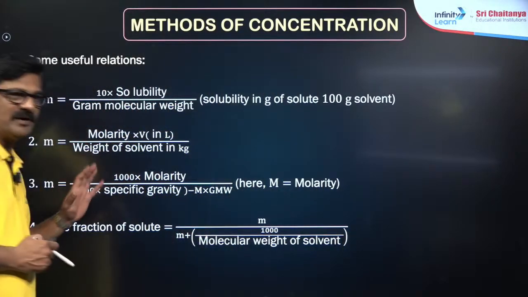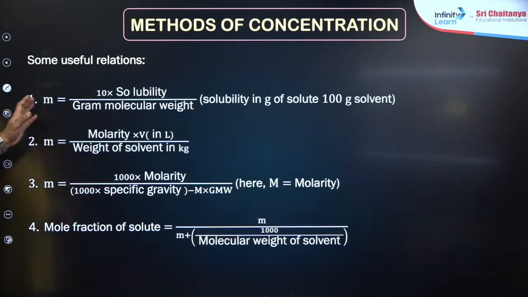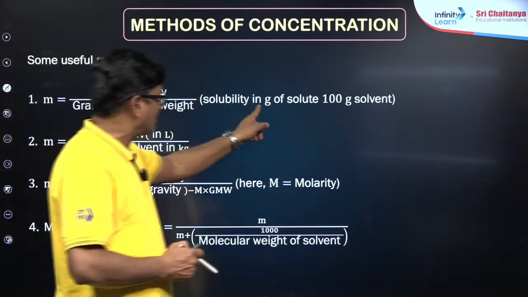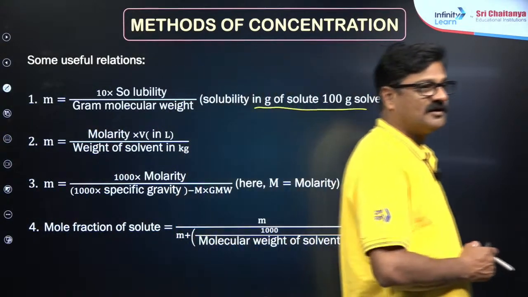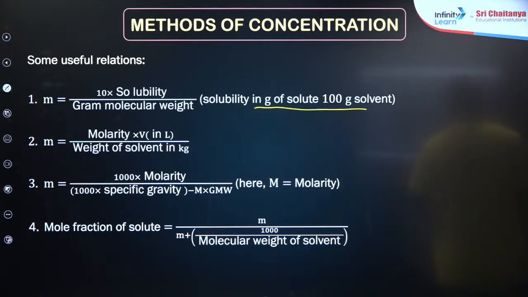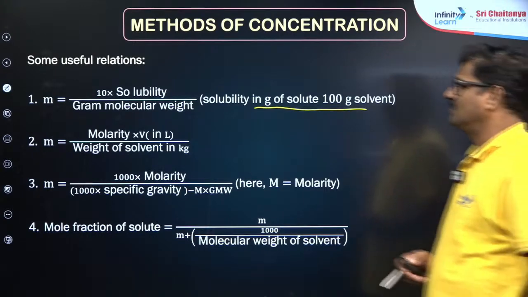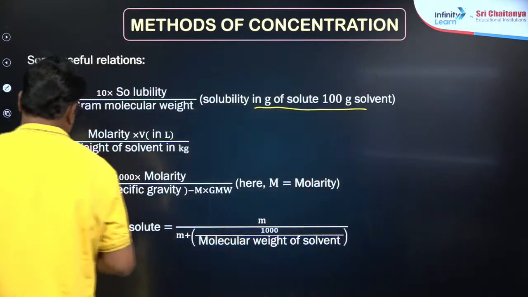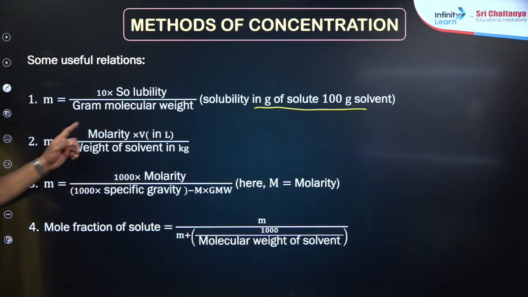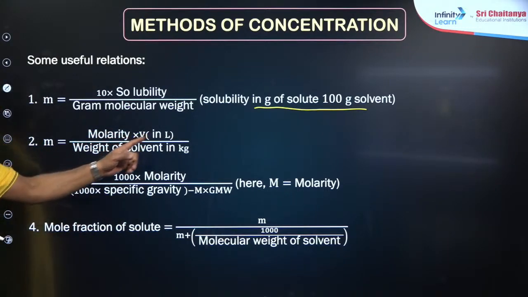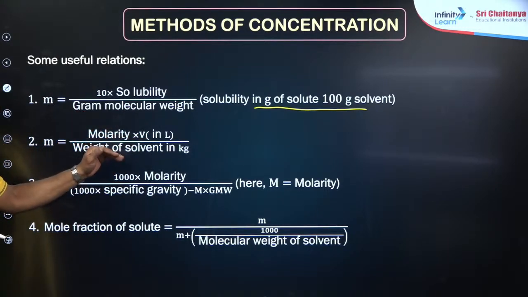Everybody take a pen and paper, write down. Molality and solubility is given here. So molality is equal to 10 into solubility upon gram molecular weight. Solubility is taken as grams of solute present in 100 grams of solvent. And molarity and molality are related as molality is equal to molarity into volume in liter upon weight of the solvent in kilograms.